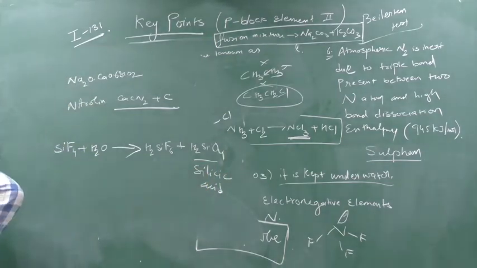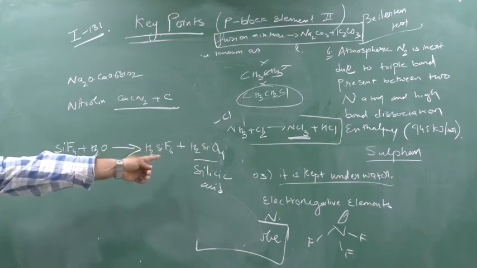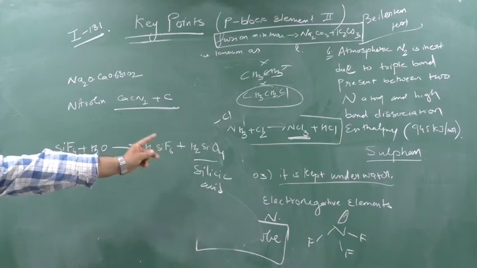Balance it at your home. So silicon tetrafluoride reacts with water and forms H2SiF6 and H4SiO4, or I guess H2SiO6? Please check whether it is H2SiO4 or H2SiO6 and confirm by commenting.